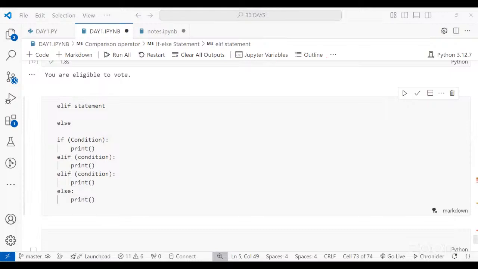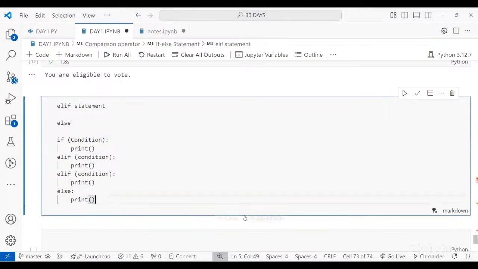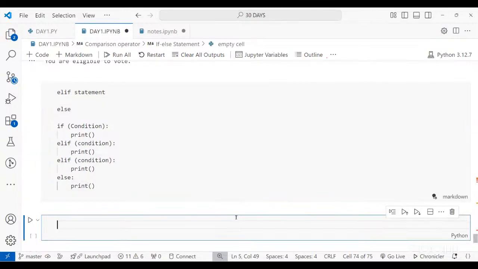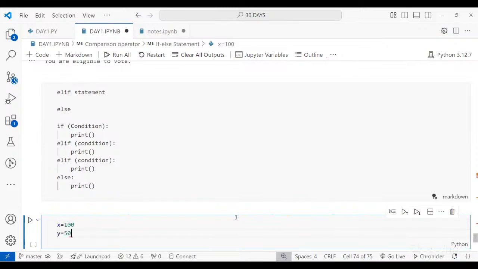So now let's see how to implement it with an example. Okay, so let's say I'm just going to use 2 different variables. So let's say x is equal to 100, y is equal to 50.